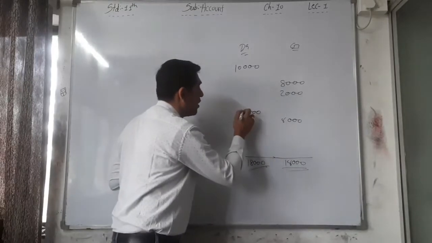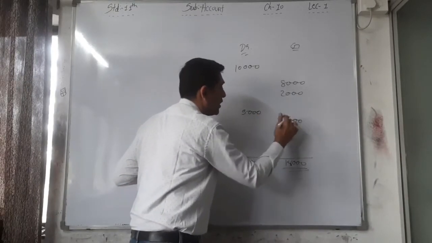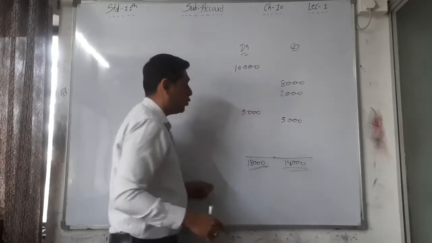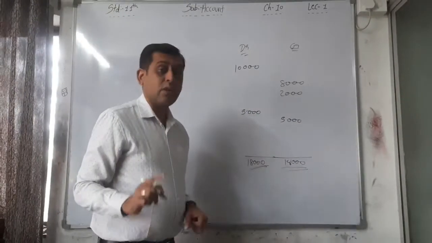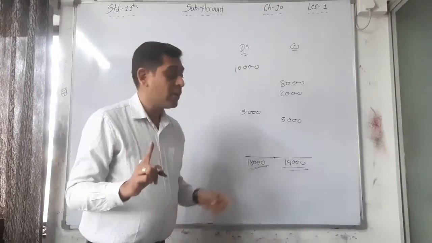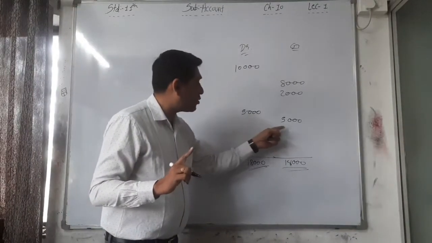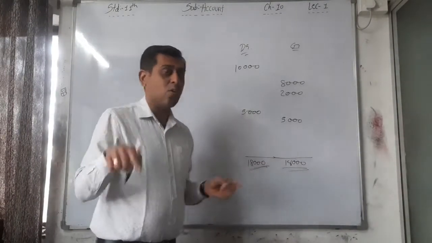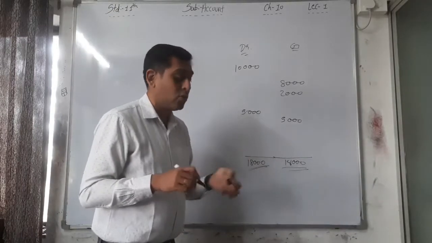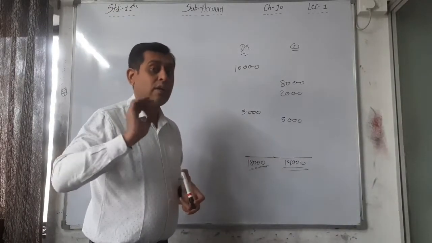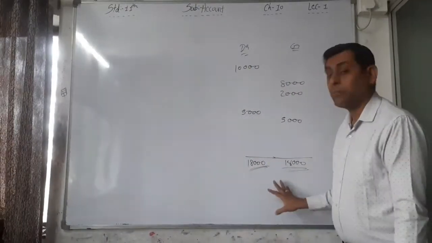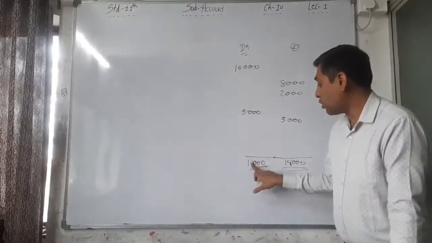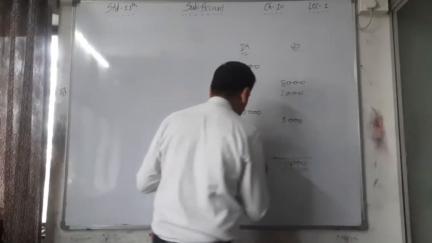If you should write 8,000 on both sides but you are recording 5,000 and 5,000, mathematically it is true, the total on both sides is also correct, but the mistake is there.